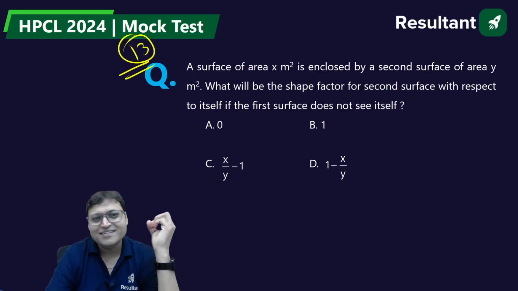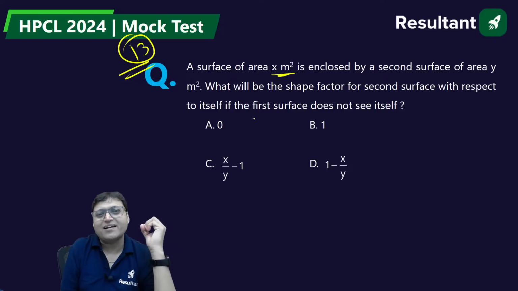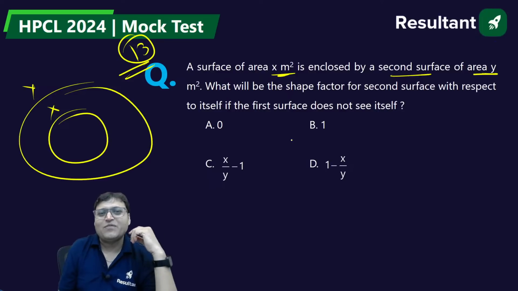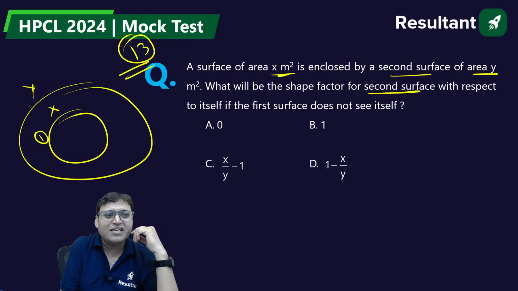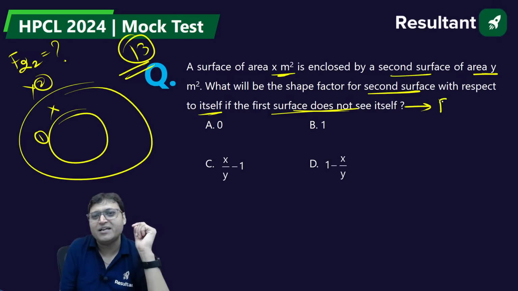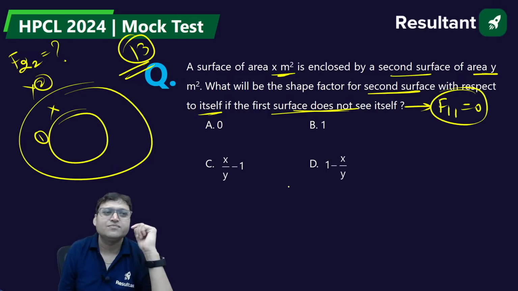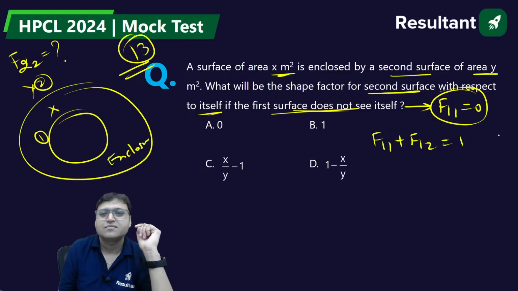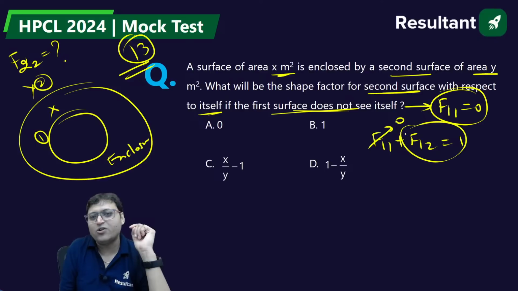Question number 13. A surface of area X meter square is enclosed by a second surface of area Y. What will be the shape factor for the second surface? Let me call it as 1, let me call it as 2. So F22, with respect to itself, is how much? If the first surface does not see itself, what does that mean? F11 is equal to 0. So we can say F11 plus F12 is equal to 1 because of enclosure. And F11 is 0, so F12 is 1.